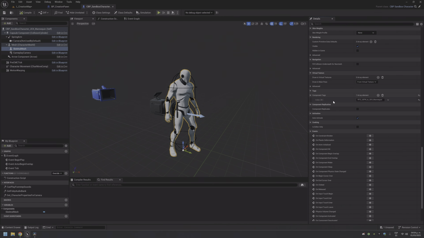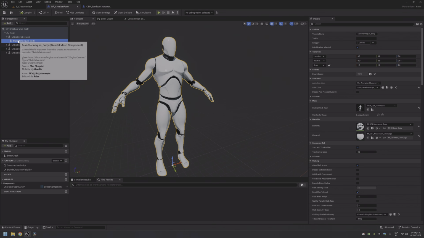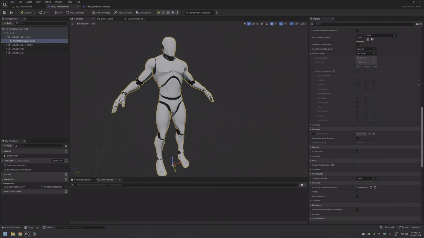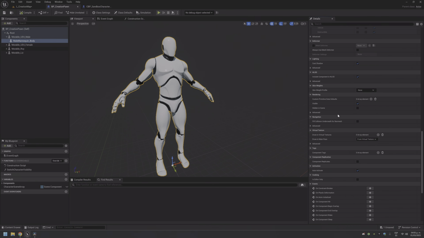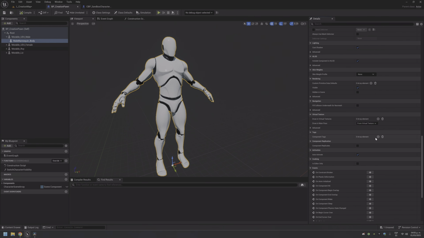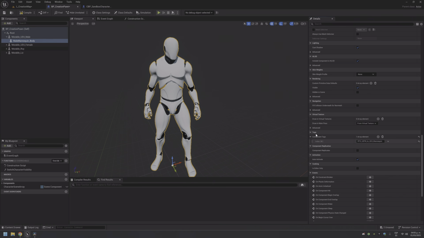Okay, there, this tag. You have to copy this, and in our male mannequin body, the one that now has the male mannequin, here at the bottom, let's search for tags here, add a new one, and paste, and look, it's actually working.